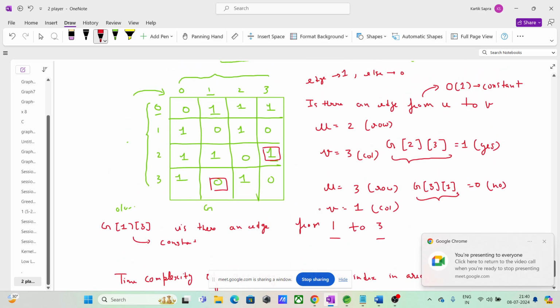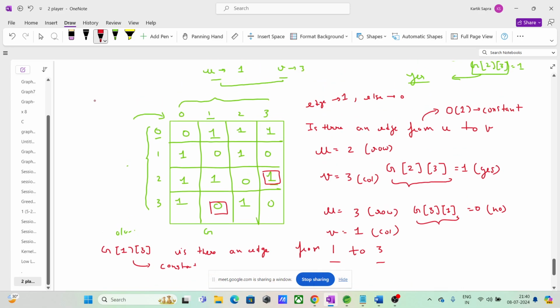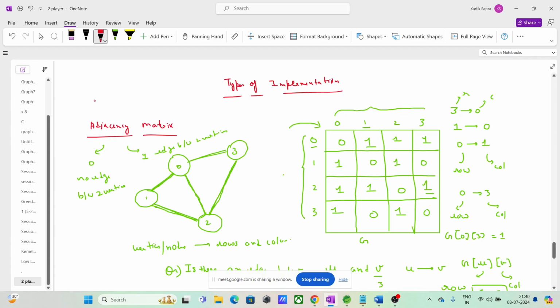So guys, let's talk about space complexity. Okay, look. Suppose we have vertices 1, 2, 3, 4. How many vertices or nodes? 4. So what is the size of the matrix? 4 into 4.